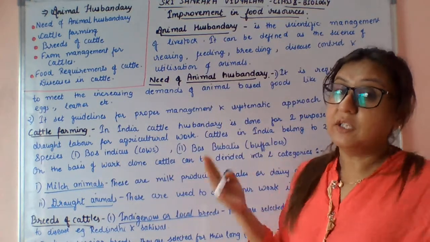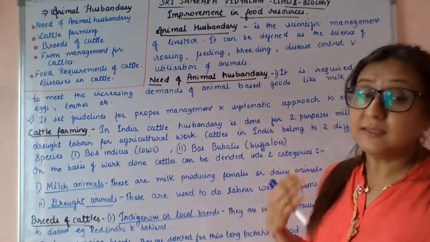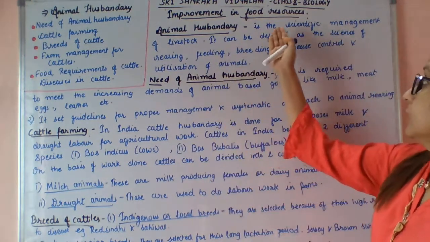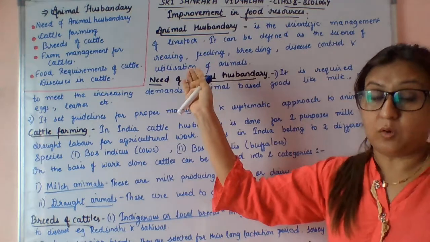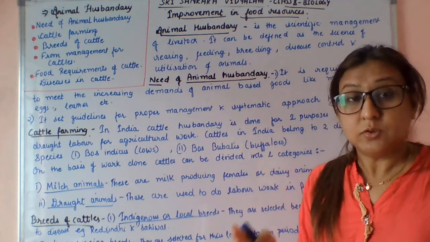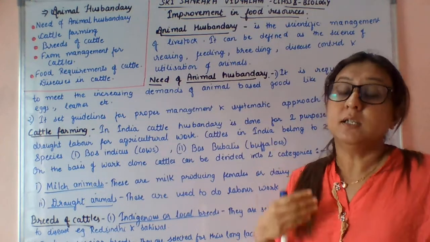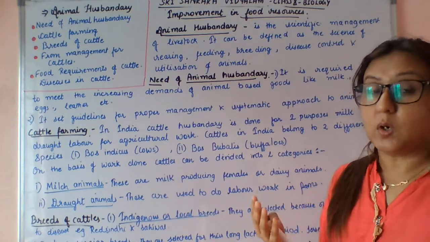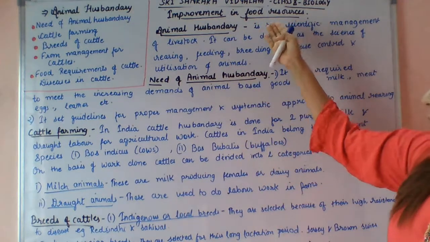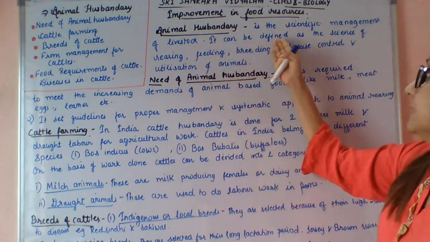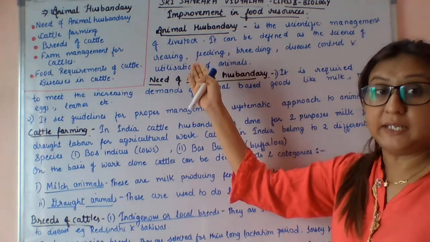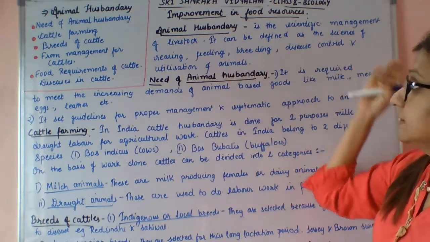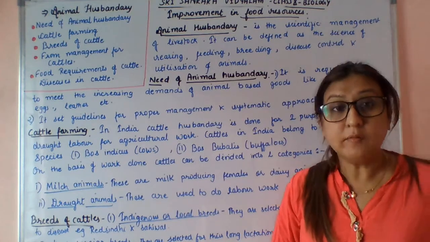So first, what is the definition of animal husbandry? It's a scientific approach. It's a scientific management of the livestock. Livestock means the farm animals. So if we manage it properly, in a scientific method, that is called animal husbandry. It is defined as the science of rearing, breeding, feeding, disease control, and utilization of animals.